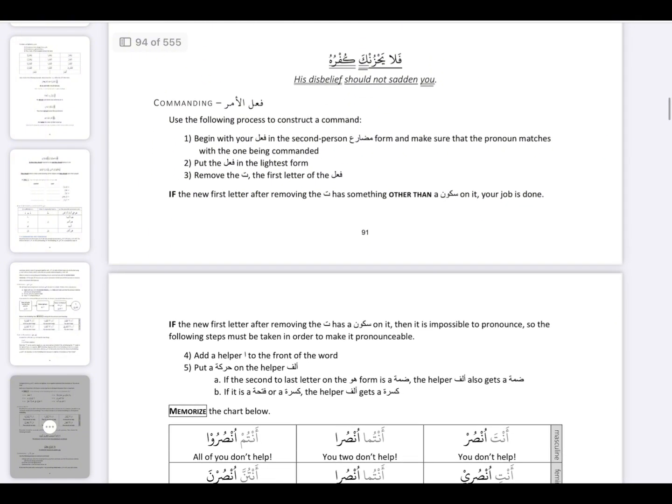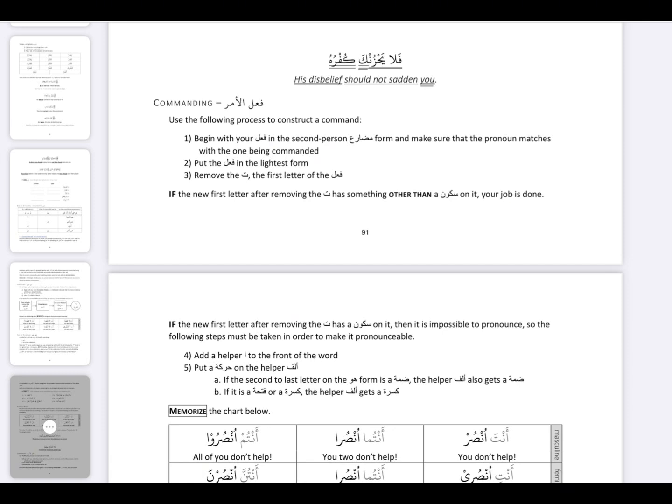So now we are going to do command. Now we are going to look at command. What is the process for constructing a command? We have 5 steps: 1, 2, 3, 4, 5.